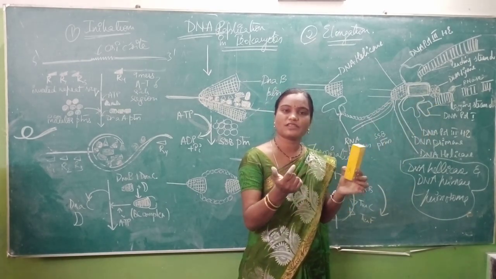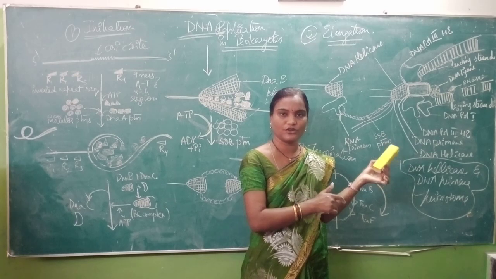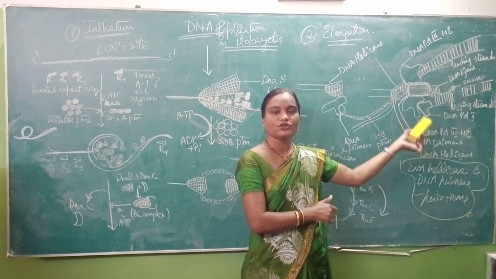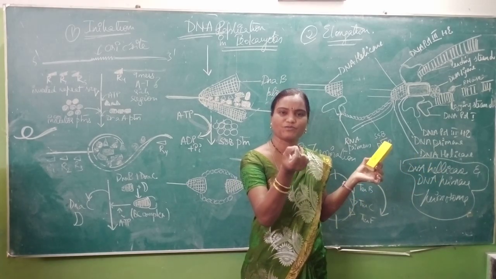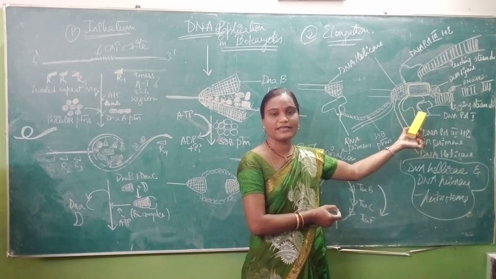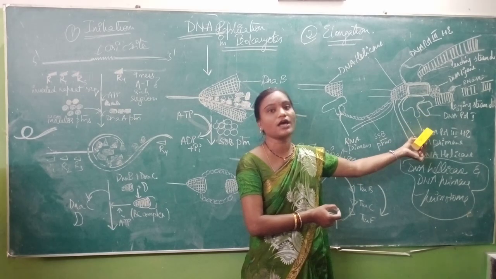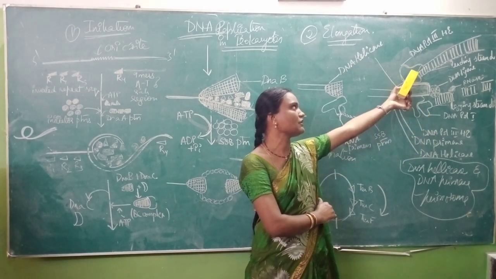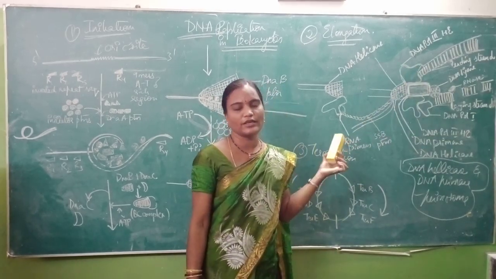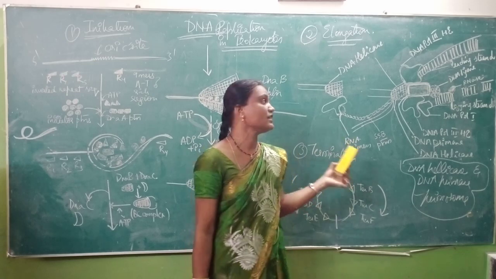So after addition of all these nucleotides, then DNA ligase will come into action to seal the small gaps that are present in your lagging strand. So this is the mechanism of the discontinuous strand, that is your lagging strand. And this is your continuous strand, that is your leading strand. So this is the mechanism of elongation of DNA replication in prokaryotes.